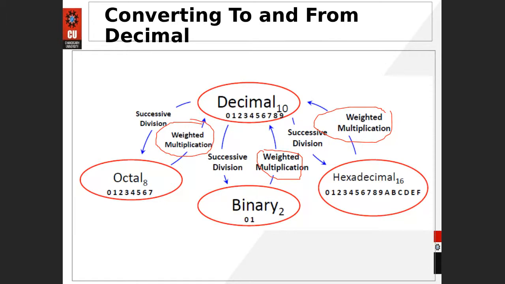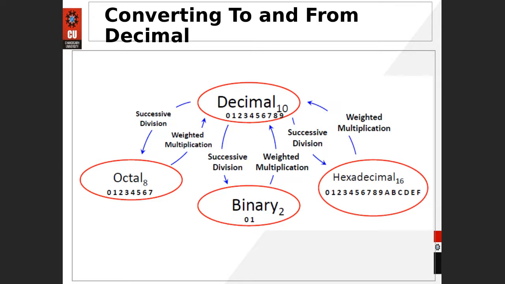Like binary to the decimal, the base is 2. Octal to the decimal, base is 8. Hexadecimal to the decimal, base is 16. So the multiplying factor is 2 raised to power something in binary, 8 raised to power something in octal, 16 raised to power something in hexadecimal. So please ensure that. Okay.